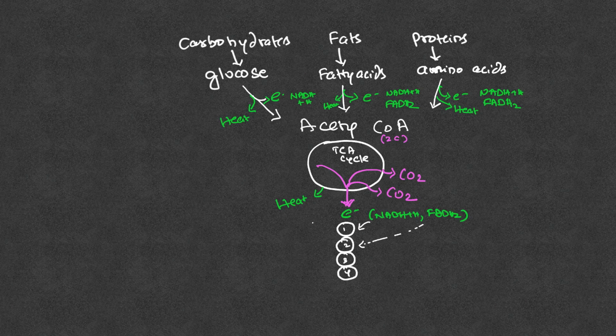The electrons are moving from one complex to another complex, from complex 1 to complex 4, and there is energy that is lost in this process, because these complexes are arranged in decreasing redox potentials, from negative redox potential to positive redox potential.